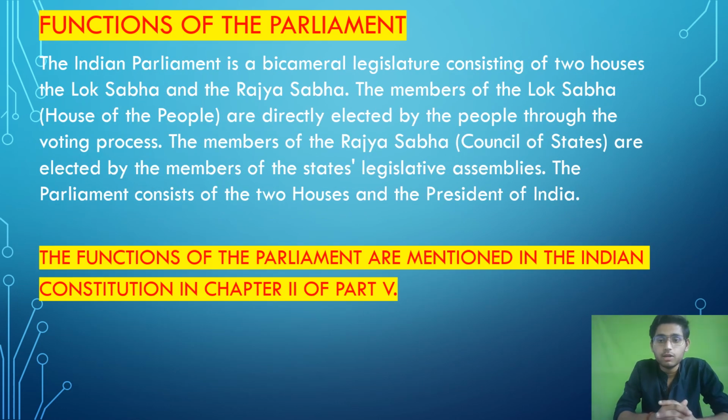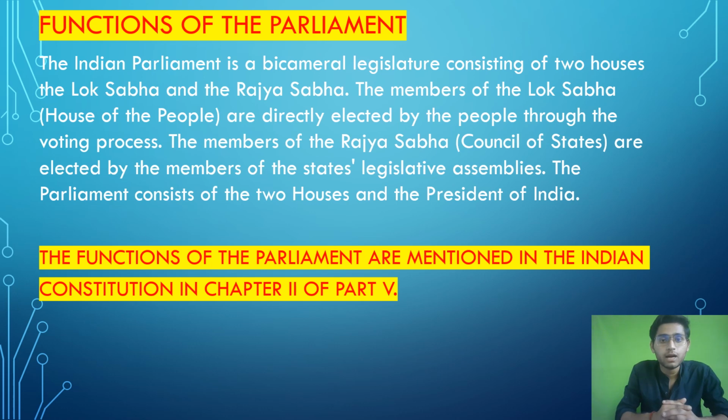Now we are going to discuss the functions and powers of Parliament. चलिए begin करते हैं. The Indian Parliament is a bicameral legislature consisting of two Houses, Lok Sabha and Rajya Sabha. अब यहाँ पे bicameral means होता है two chambers. So the Indian Parliament has two chambers of law-making bodies. First chamber is Lok Sabha and second chamber is Rajya Sabha.